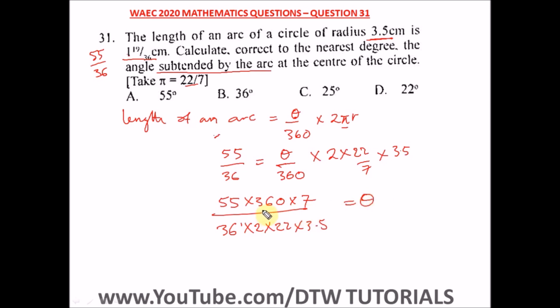Theta. Alright, so here we have our calculator. It's WAEC. When you punch in all these values, our theta is going to be what? 25 degrees. Okay, so this is our answer. Theta is equal to 25 degrees, and our right option here is option C.